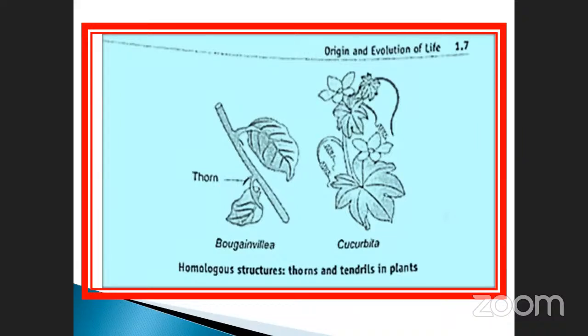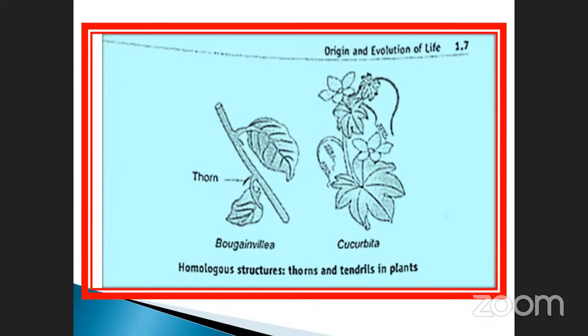See here, the tendril is also one of the axillary buds. It is very, very important. Many times they were asked. Okay. So bougainvillea as well as the cucurbita is one of the homologous organ. Which one is not a homologous organ? They may ask the question. Sometimes they may ask, which one is a homologous organ? They may ask the questions.